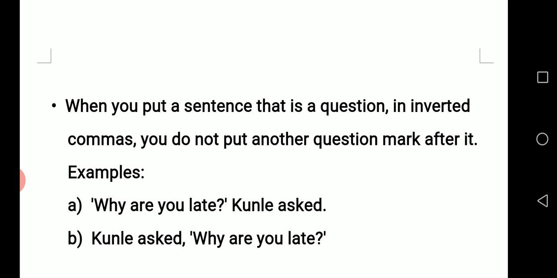Why are you late? Question mark, inverted open and close. Kunle asked. Full stop. Kunle asked, comma, inverted comma open. Why are you late? Question mark before you close with inverted comma. So take note of this difference, that whenever a question is placed inside the inverted commas, you do not insert a question mark after the inverted comma.